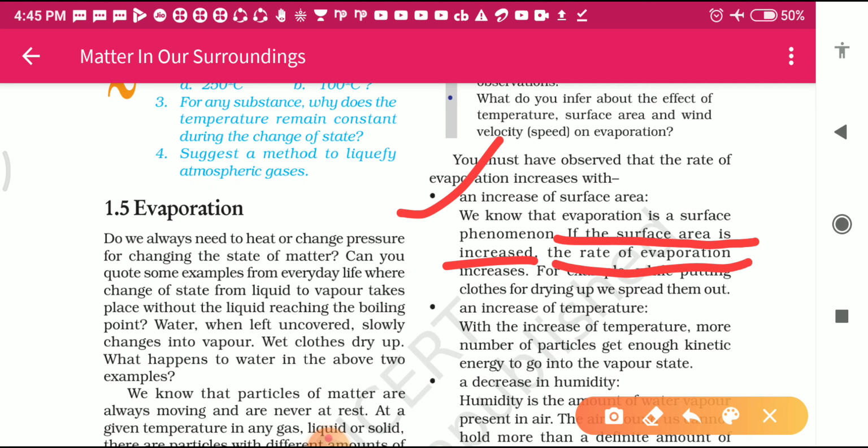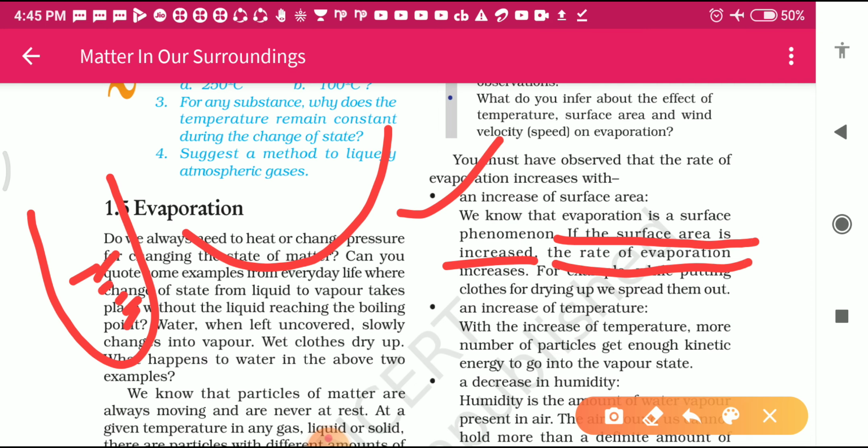Suppose in this activity, we have taken 5 ml of water in the test tube, and in the second one we have taken 5 ml of water in the china dish. Students, in which one does evaporation take place more? The question is asked here also. Evaporation is more in the 5 ml of water in the china dish. Why?